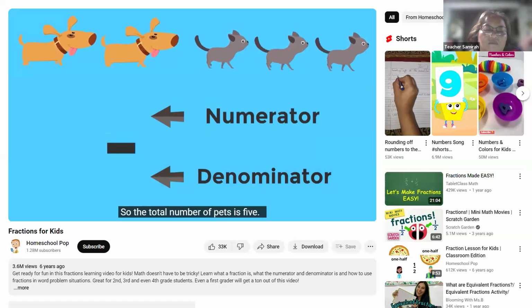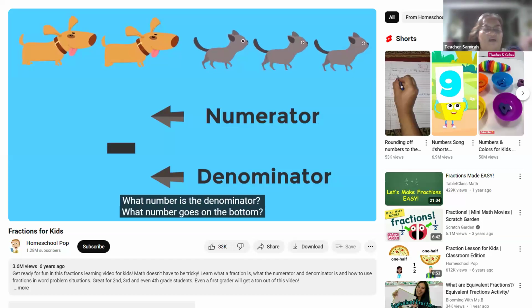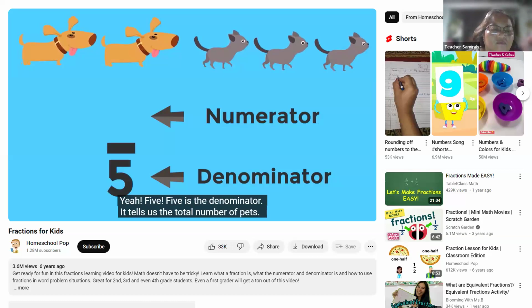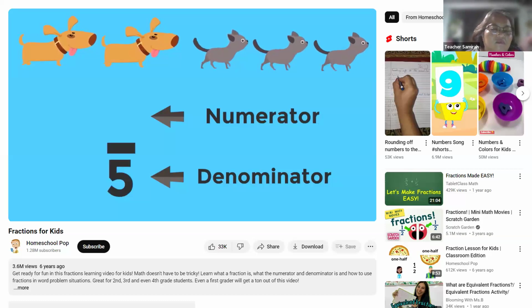So the total number of pets is 5. What number is the denominator? 5. What number goes on the bottom? Yeah, 5. 5 is the denominator. It tells us the total number of pets.